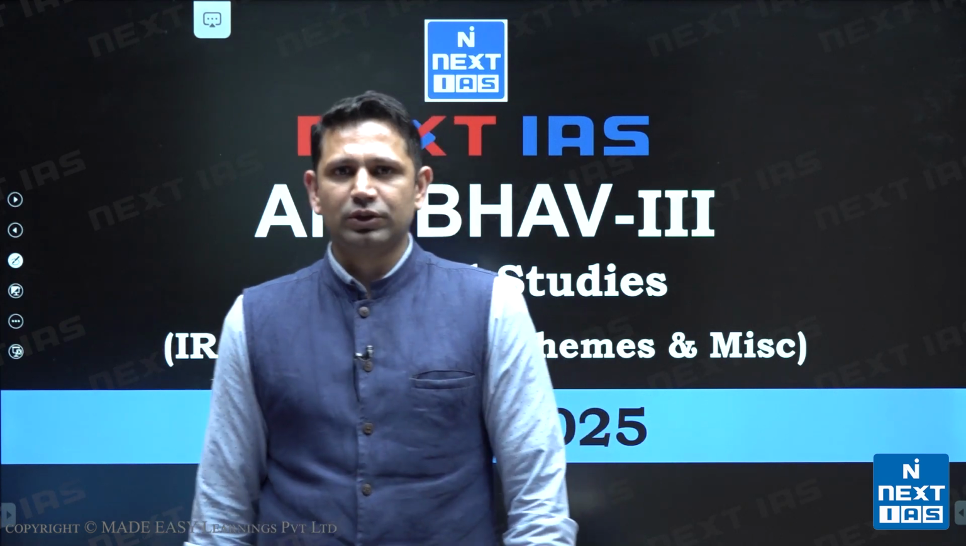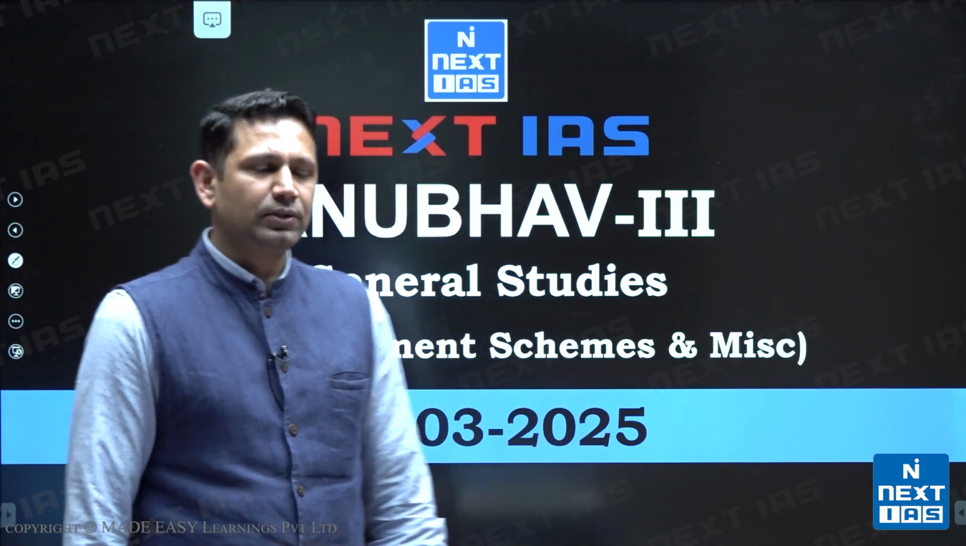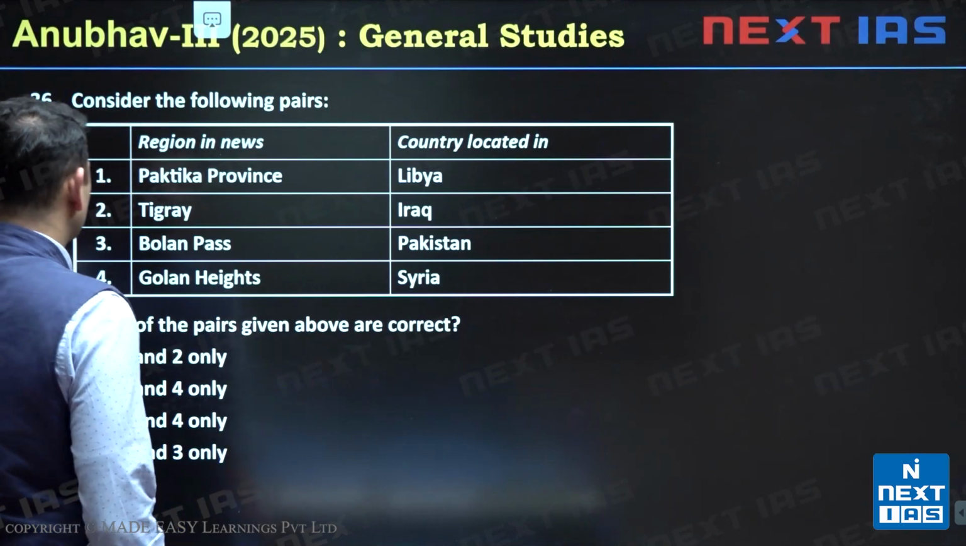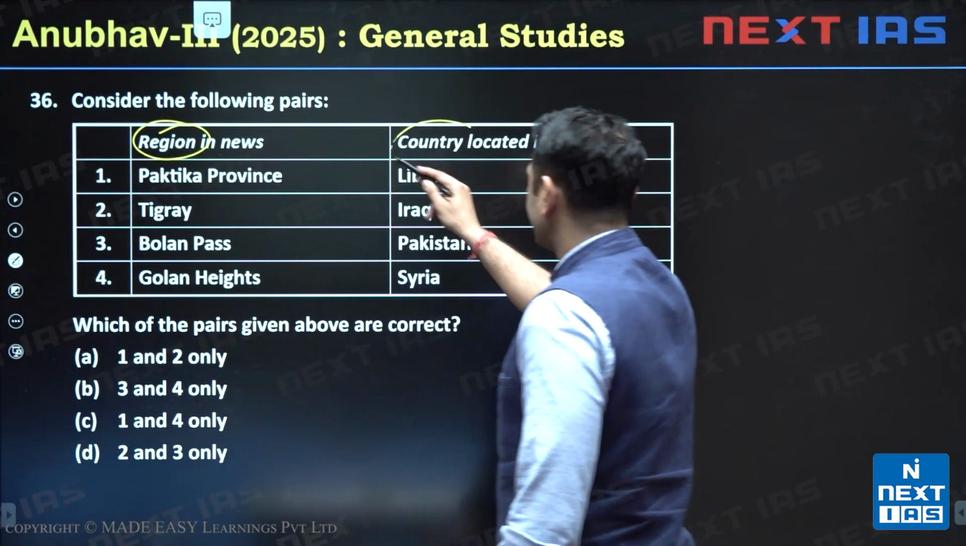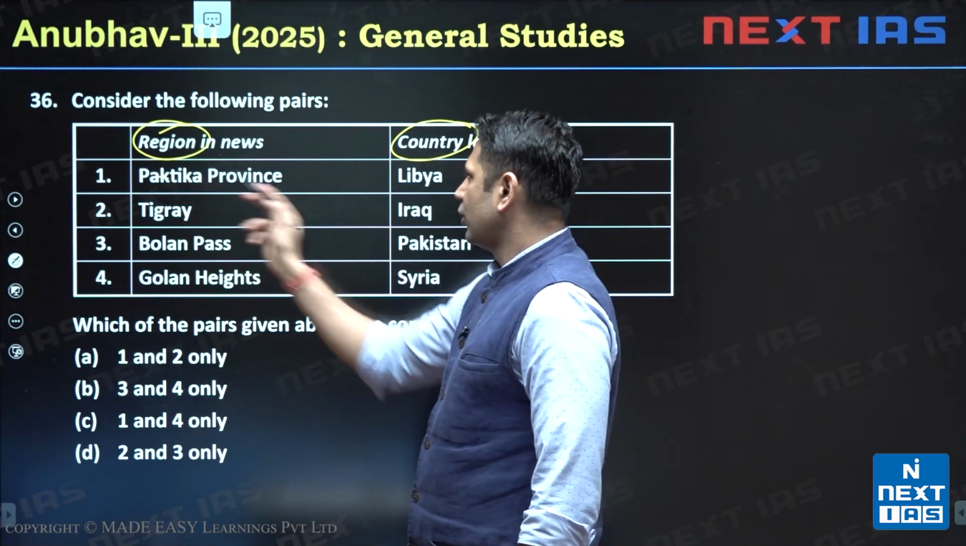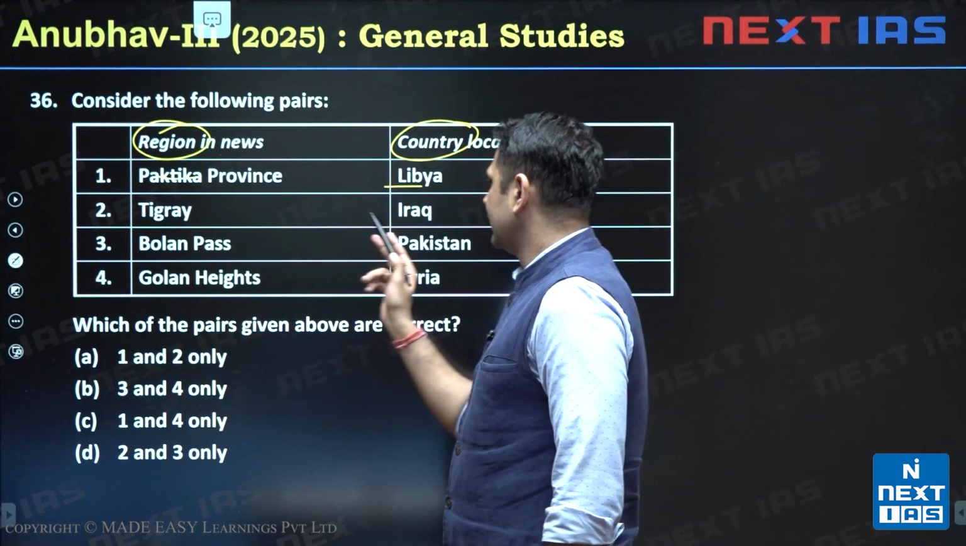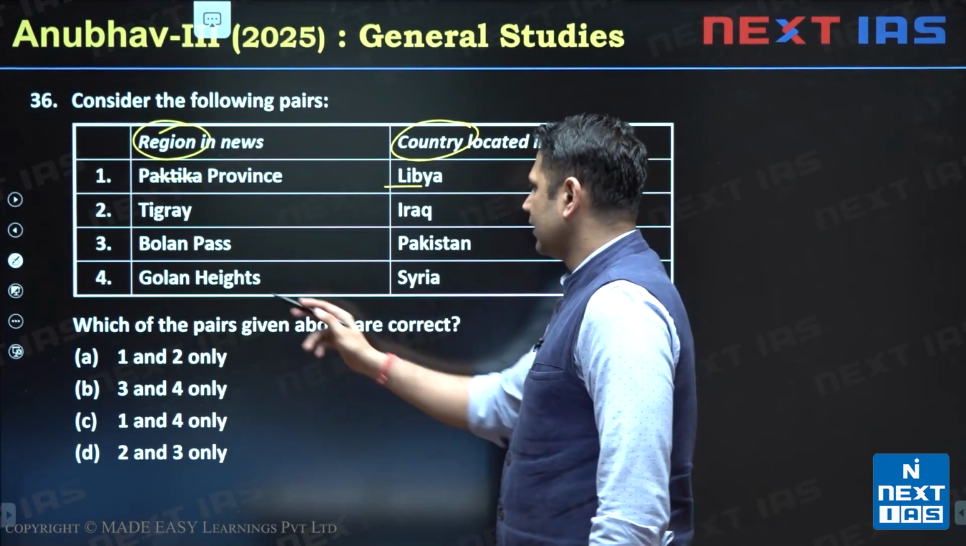So let's start with the first question. The first question we have is question number 36. It says, consider the following pairs, regions in news and country located in. First is Paktika province in Libya, then Tigray in Iraq, Bolan Pass in Pakistan and Golan Heights in Syria.